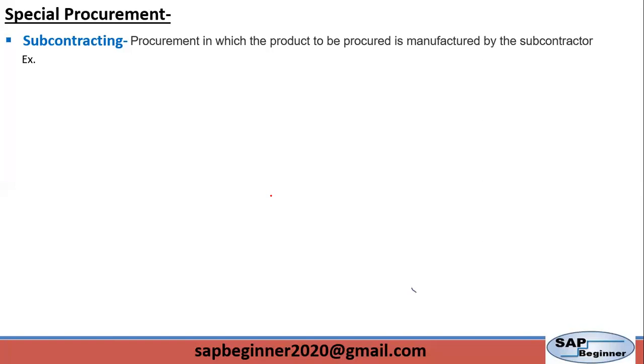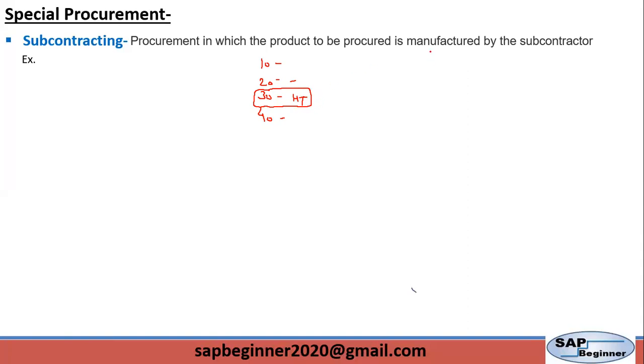Second, if we have seen the production order, we have a routing, and in the routing, let's say operation numbers 10, 20, 30, 40. Here we have some operation like machining, drilling, and here some operation like heat treatment. The company is not able to perform one particular operation, so we send the material to a subcontractor to perform that operation. That is also one case of subcontracting.